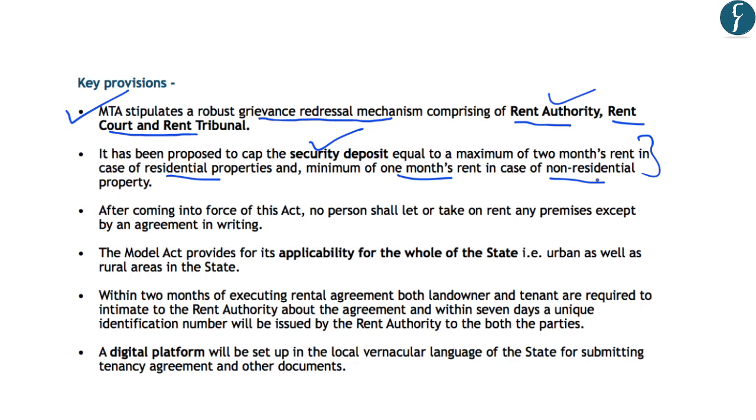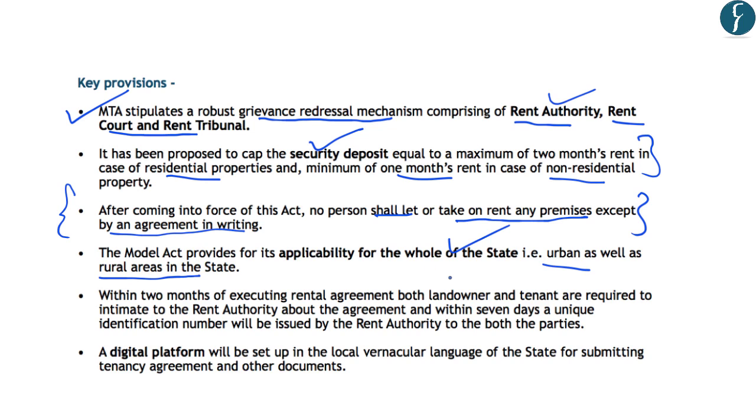Thirdly, as and when this Model Tenancy Act comes into force, no person shall let or take on rent any premises except by an agreement in writing. So it has made the agreement for tenancy compulsory. And fourthly, this will be applicable to the whole state, and it will be applicable to both the urban areas as well as the rural areas in any of the states.